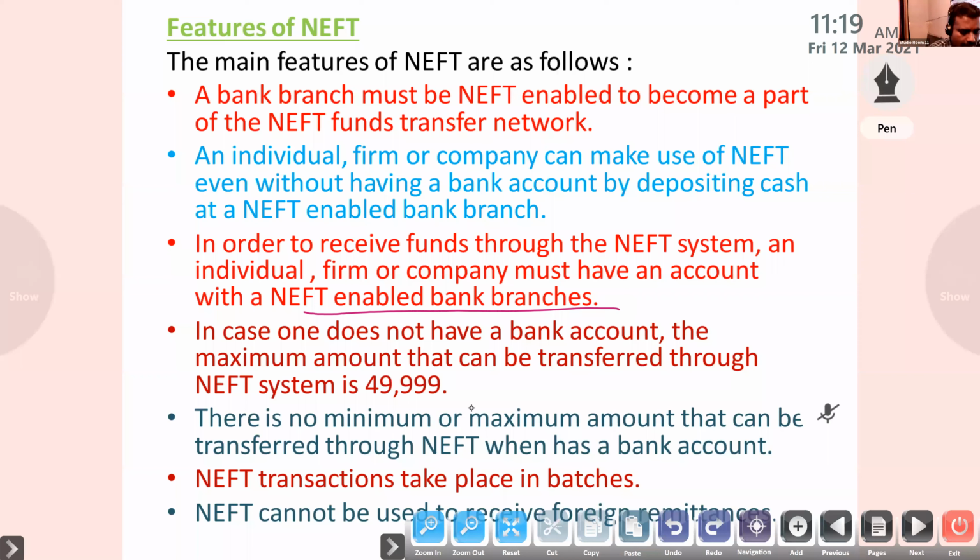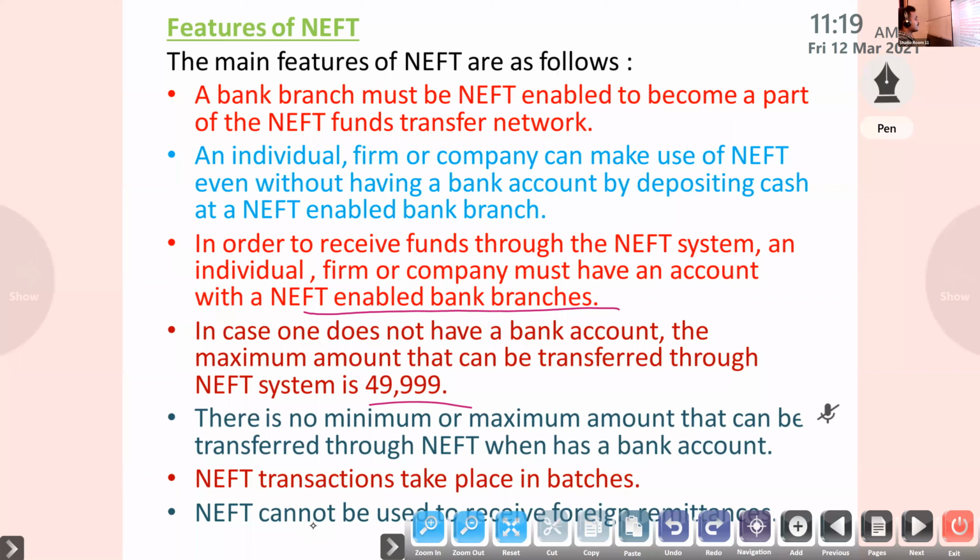Next one, in case one does not have a bank account, the maximum amount that can be transferred through the NEFT system is 50,000. That is the limit. If I have no bank account and want to transfer to Shubham Pal's account, I can transfer 50,000 only, maximum. Next one, there is no minimum or maximum amount that can be transferred through NEFT when one has a bank account. But in RTGS, the minimum amount is 2 lakh. Here no limit is there, so this is good.